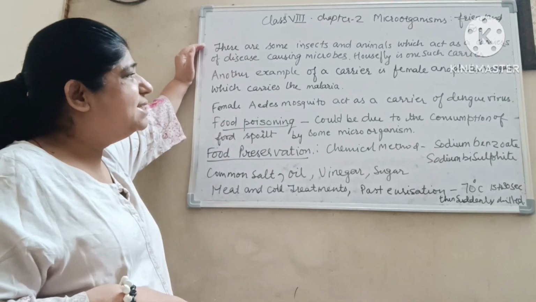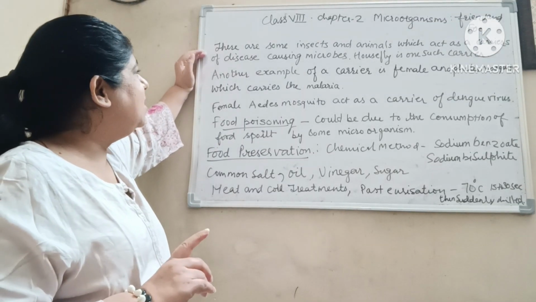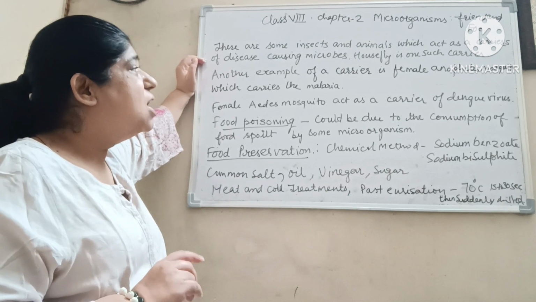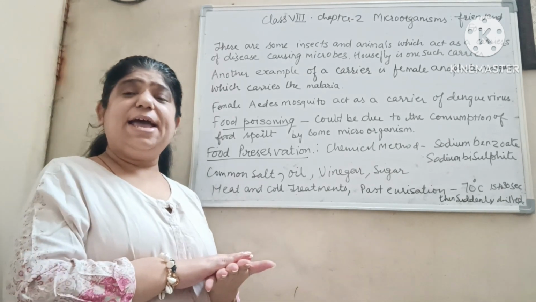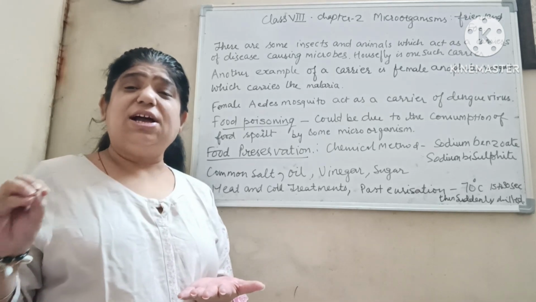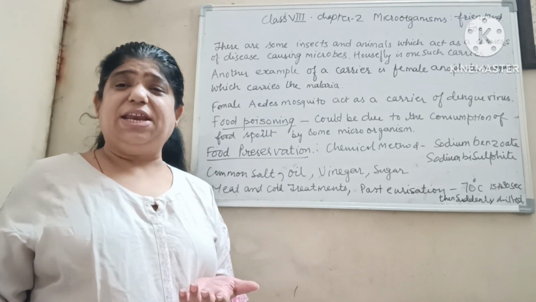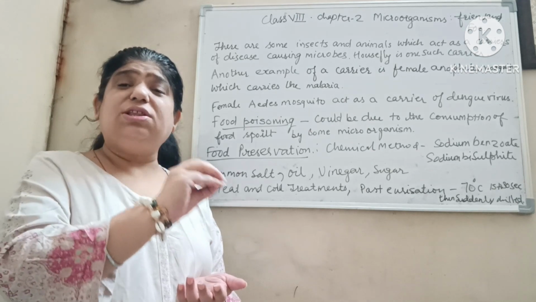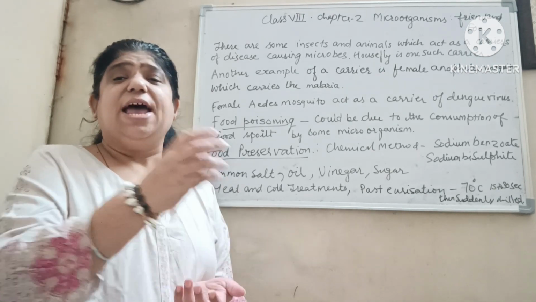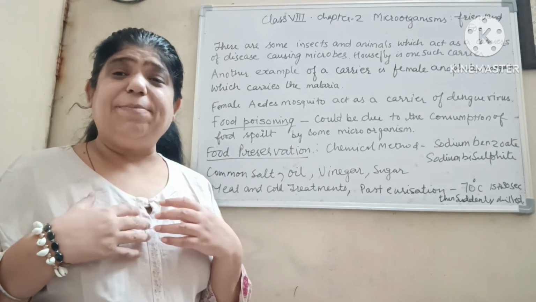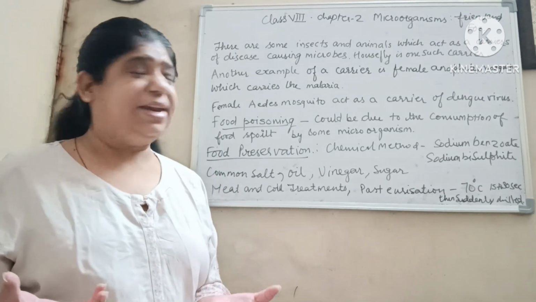There are some insects and animals which act as carriers of disease causing microbes. Housefly is one such carrier. How is the housefly a carrier? It first sits on the garbage and the excreta of animals and then it sits on uncovered food. It leaves the pathogens, and when you eat that contaminated food you get infected.